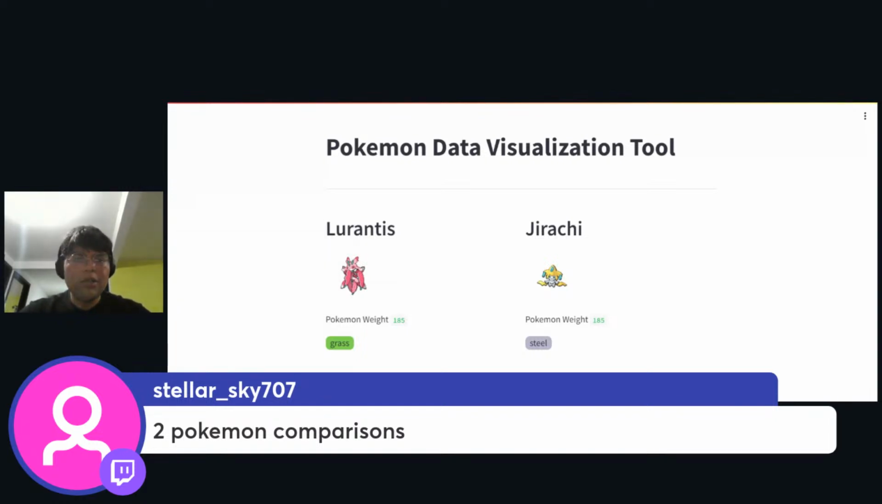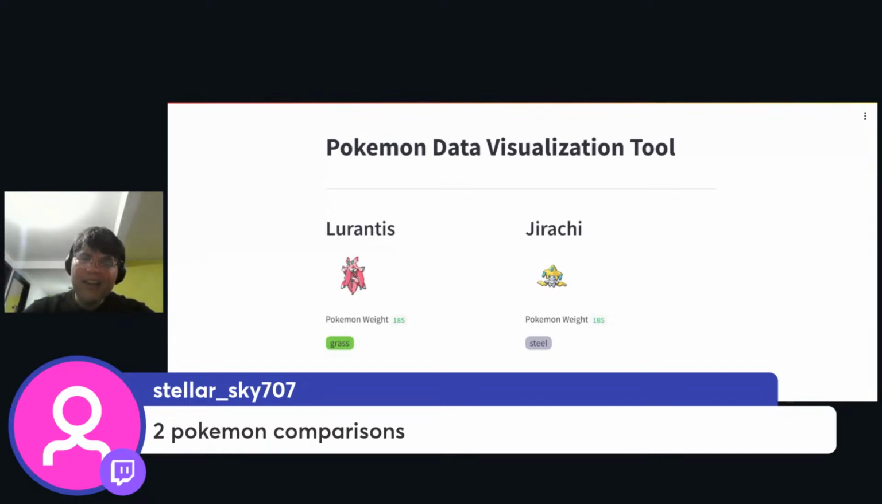Let me push the changes here. So, two Pokemons. I know this is not good practice for commit text, but we don't have enough time for making a good practice commit.